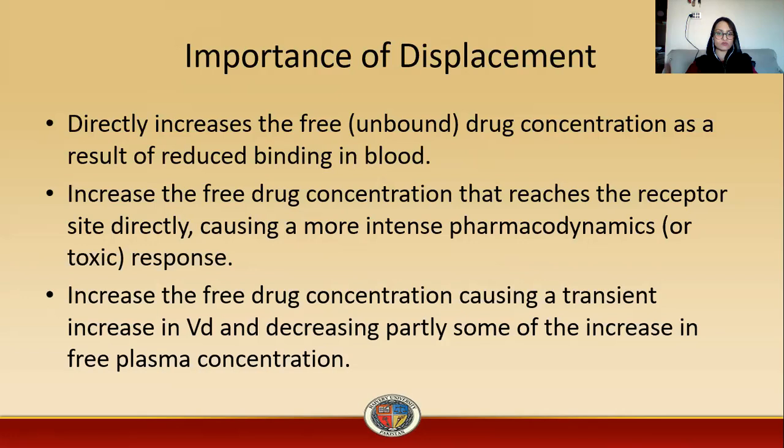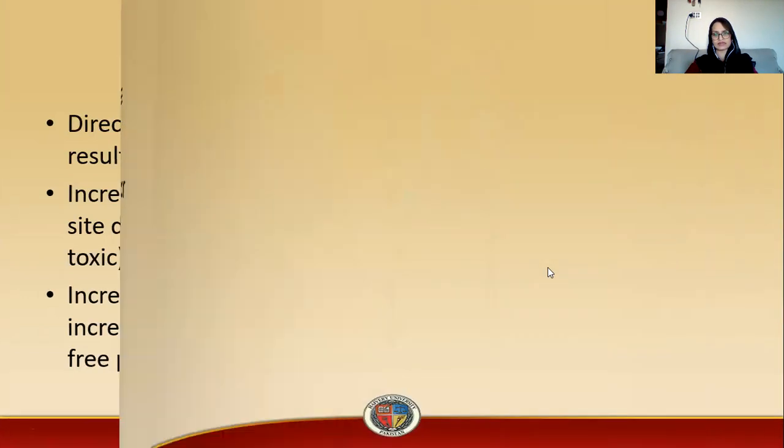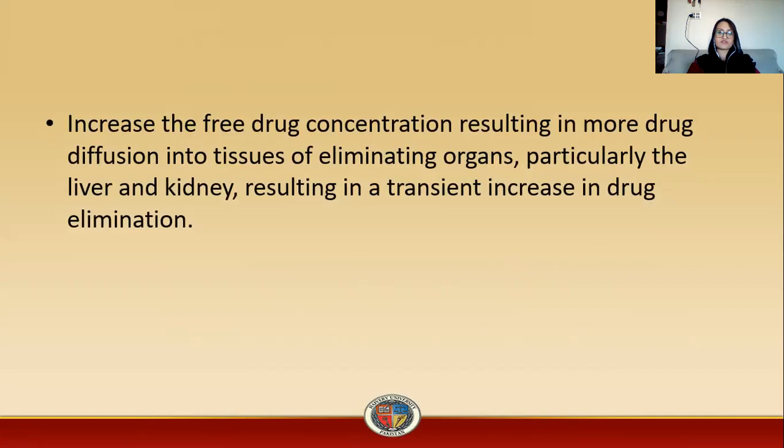This increase in volume of distribution will decrease partly some of the increased free plasma concentration. We can say that this is the mechanism which will reduce the effect of that high concentration that is suddenly available in the blood.